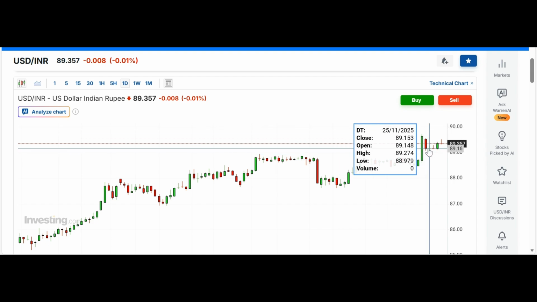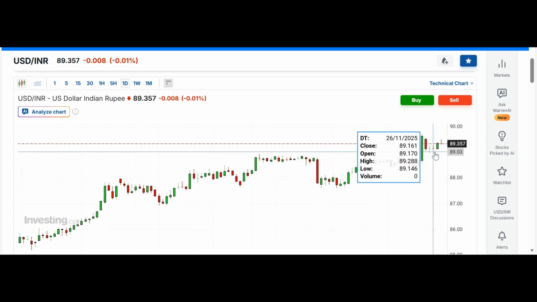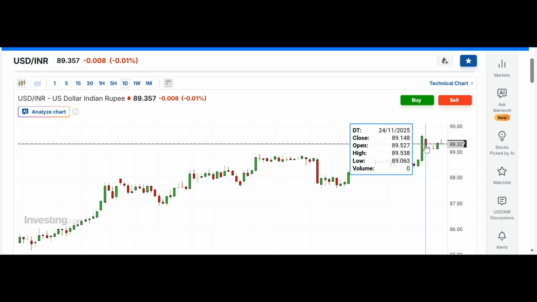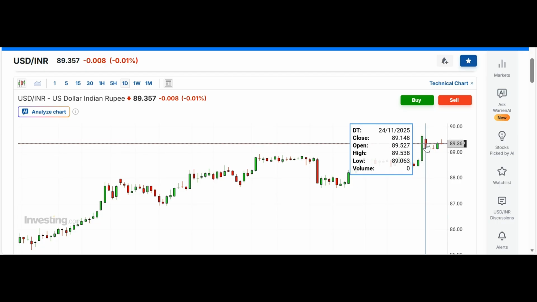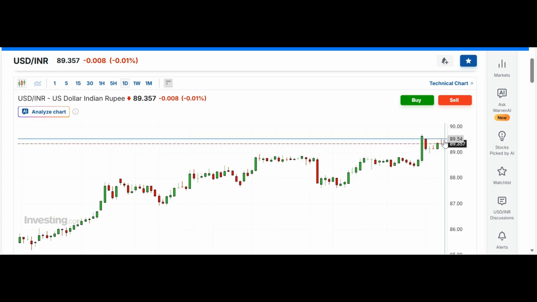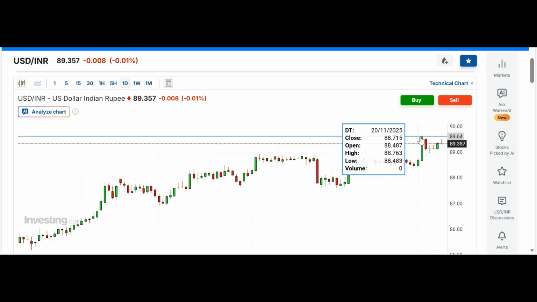After that, you can see what all happened last week. If you want you can zoom out also. This whole week the Indian rupee consolidated in this range. From here this was the biggest candle, and from here it was trading in this range, 1, 2, 3, 4, 5, the whole week. Till now it has not broken last week's lowest level of 89.7.